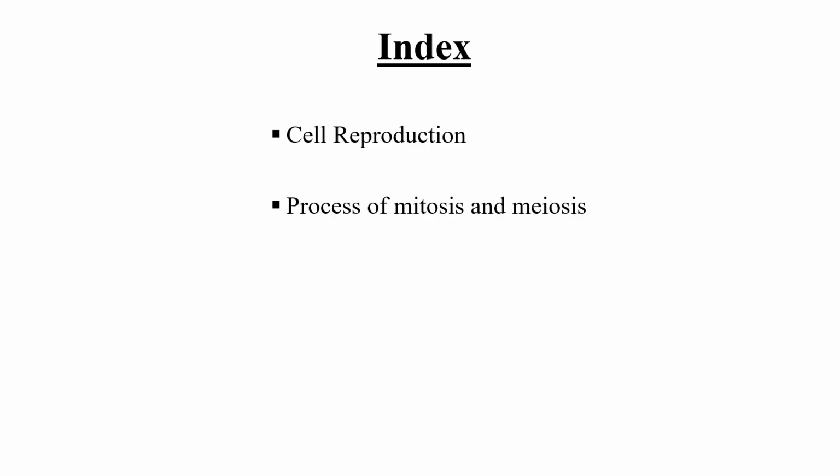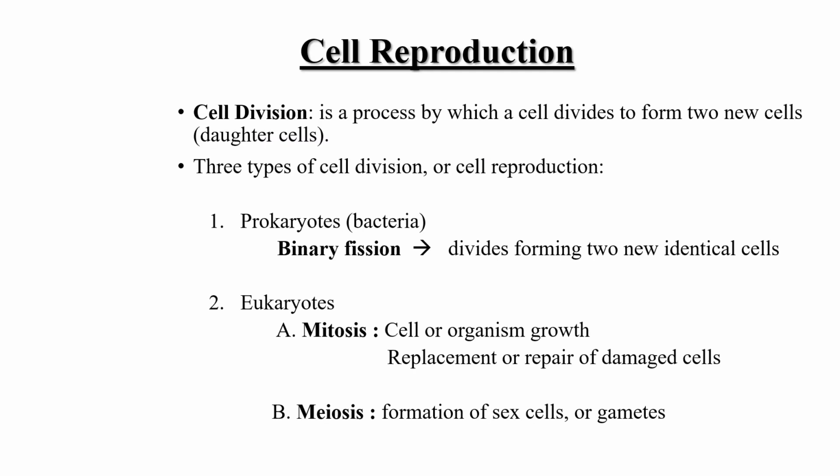Now, in this particular video lecture, we are going to discuss this topic, cell reproduction. Okay, cell reproduction. And what is cell reproduction? So, cell division is a process by which a cell divides into two new cells, or we can say two daughter cells.